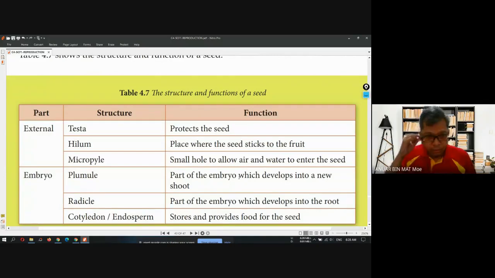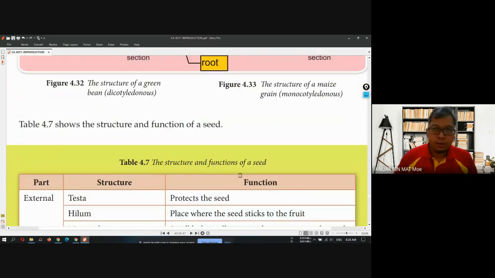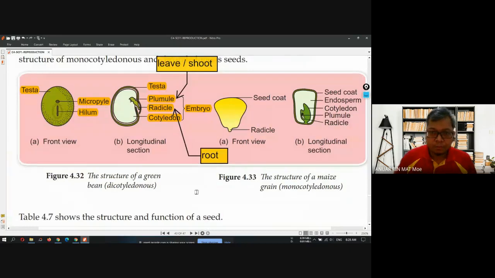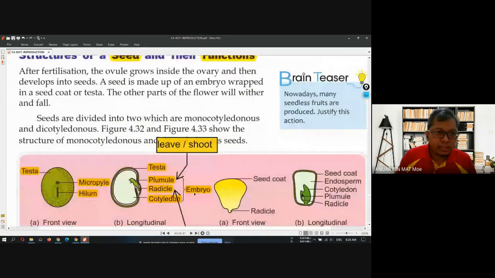So for your exercise for today, I need you to open to page 127.